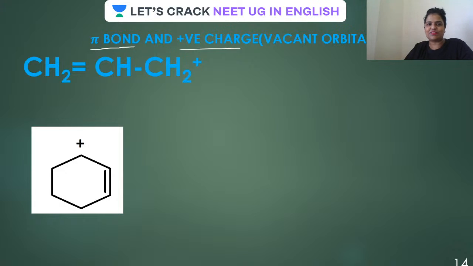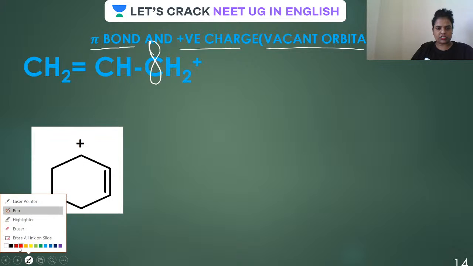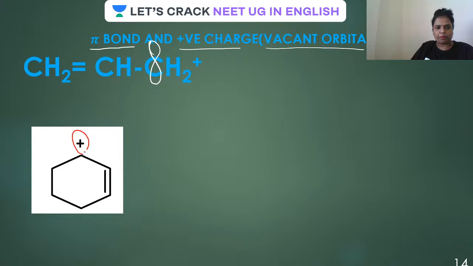Okay, all your eyes on the screen, guys. Pi bond and positive charge. If positive charge is there, that means it is having a vacant orbital. For example, this carbon is having a vacant orbital like this because it is having a positive charge. I hope it is clear. Vacant orbital, and here, guys, pi orbital is there. They are parallel.